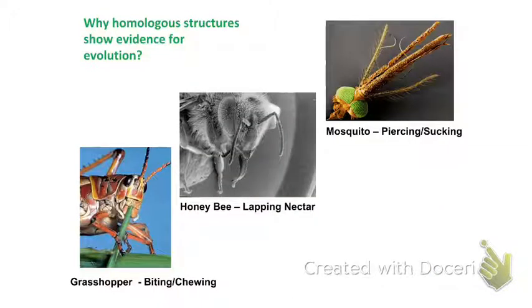And so you can see here's another. But how does this show evidence for evolution? Well, they have common structures, and they came from the same ancestor, we believe. And so it shows how these species have evolved over time. They came from a specific animal, and then they evolved to adapt to the particular environment.